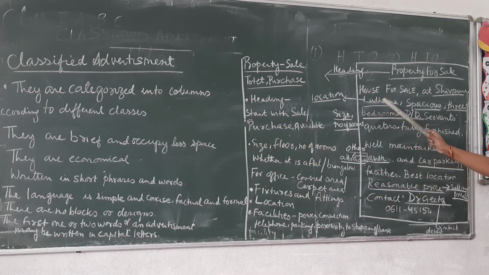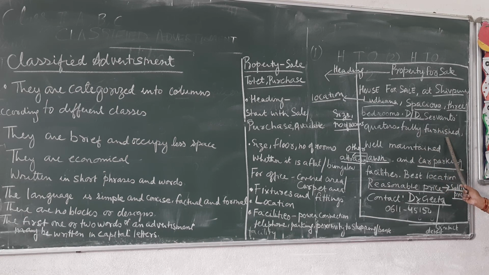So here we start with house for sale at Shivpuri, Ludhiana. Spacious. See, they are only commas. I have not put 'and' or full stops or anything. So you have to be very concise, very few words. Just put a comma and carry on. Spacious, that means it is quite spacious. It has large rooms and all. And 3 bedrooms. DD means dining cum drawing room. It is a combined dining cum drawing room. Servants' quarters. So this house also has servants' quarters.